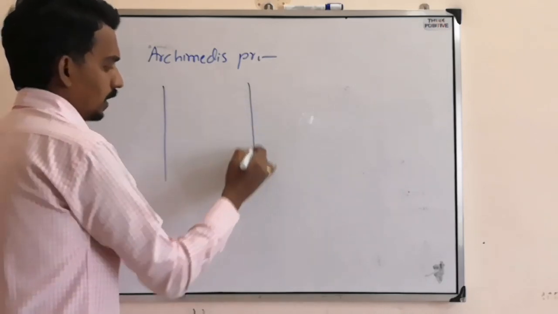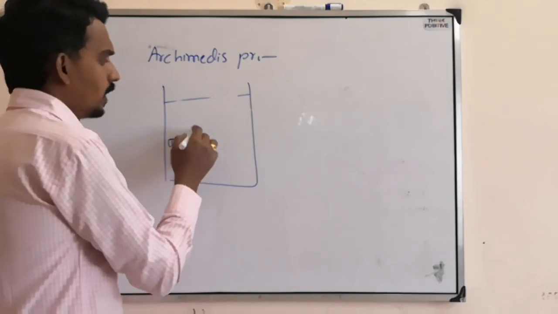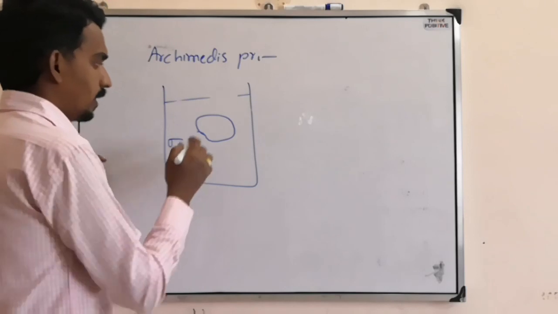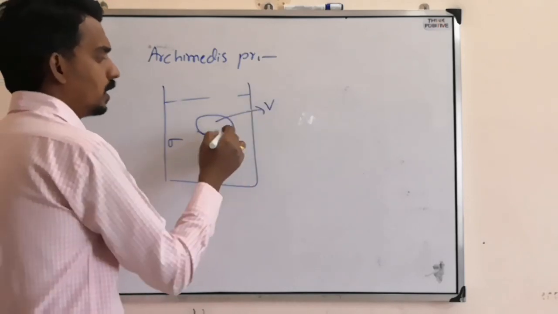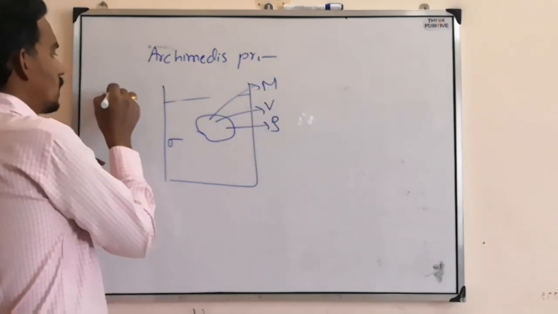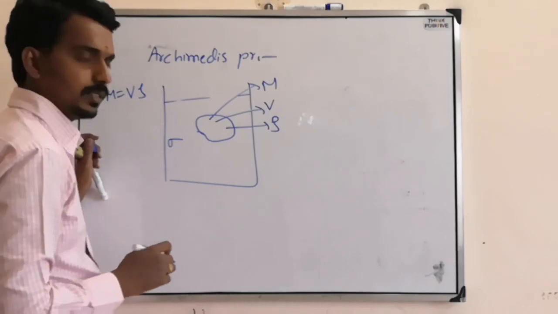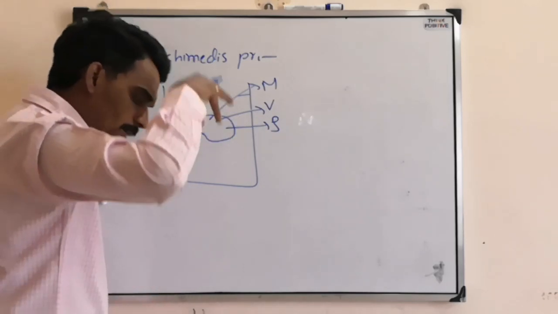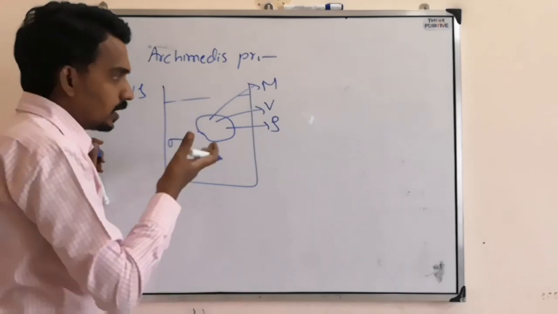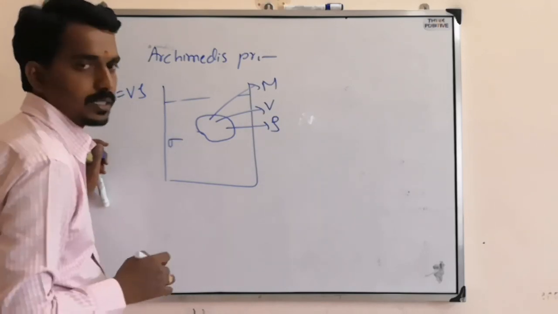When there is a liquid having density sigma and you immerse a solid body inside whose volume is V, whose density is rho, whose mass is m, so mass equals volume into density. Then you immerse and leave it. This may sink, or it may come up and float. So when will it sink?